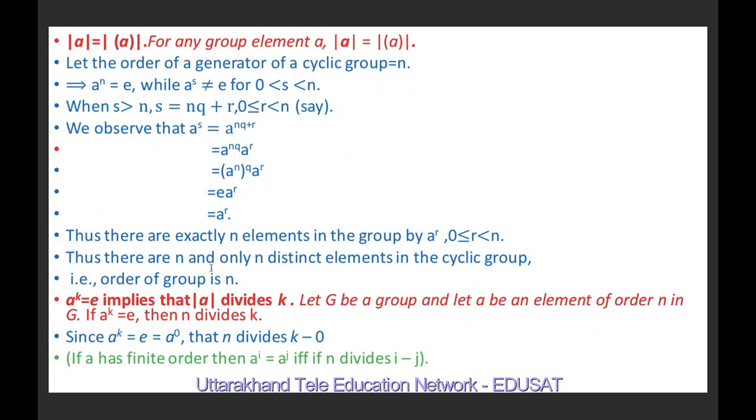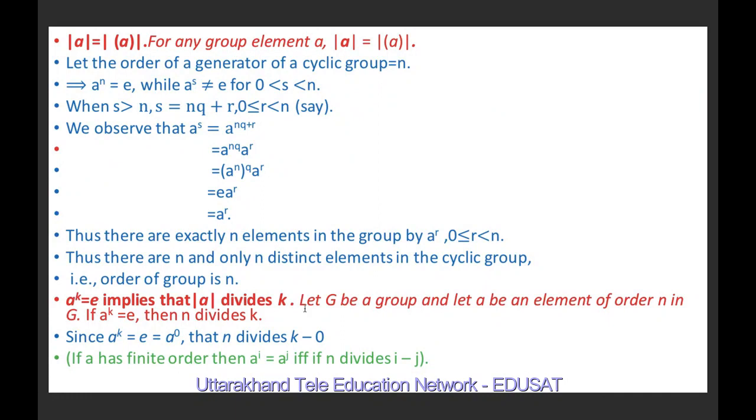And thus there are n and only n distinct elements in the cyclic group. That is, the order of the group is n. So we have shown that the order of a cyclic group is equal to the order of its generator, where A is the generator of the cyclic group. Now next we will show that if A raised to power k equals E, then the order of A divides k.